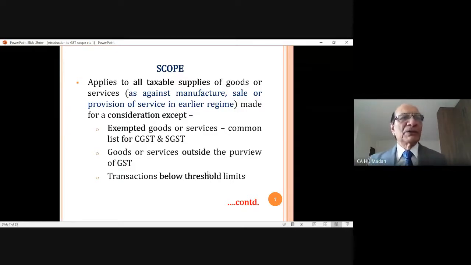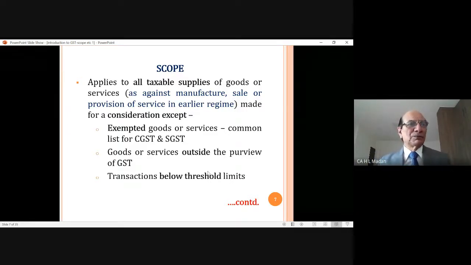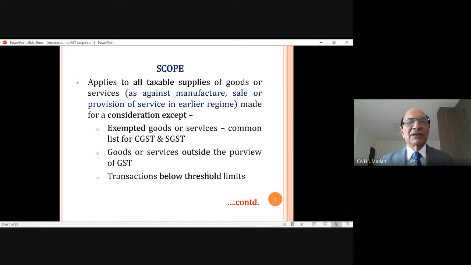For example, you know vegetables. If you buy vegetables, fruits, items like this from the market, then there is no tax on that. Very, very essential goods which are necessary for life have been kept outside the purview of the GST. Then the third is transaction below threshold limit.